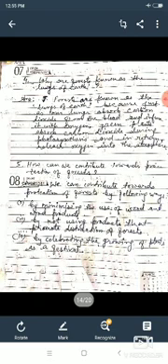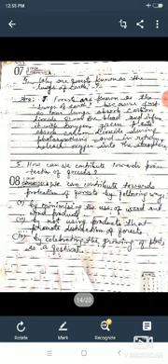Now I am moving to question number 5: how can one contribute towards protection of the forest? You will write: we can contribute towards protection of the forest in the following ways. Number 1, by minimizing the use of wood and wood products. Number 2, by not using products that promote destruction of the forest. And number 3, by celebrating the growing of plants as a festival.